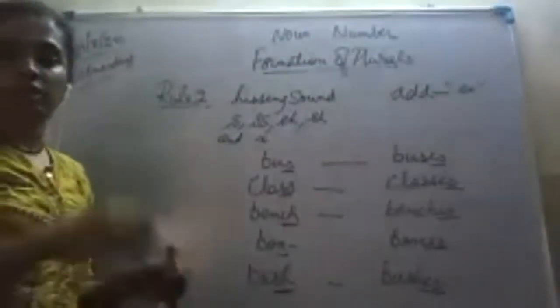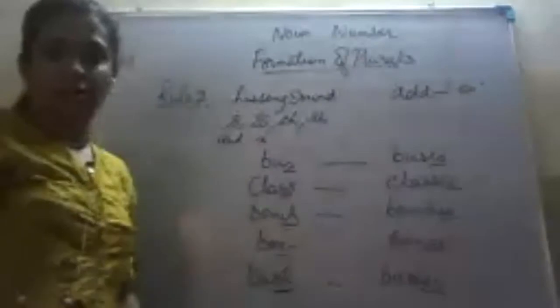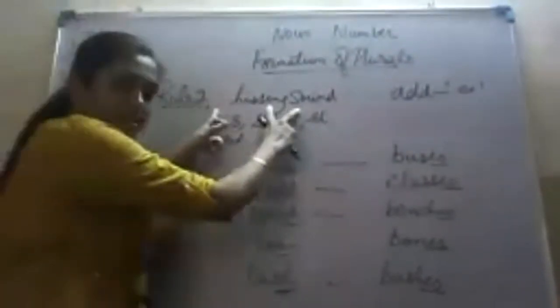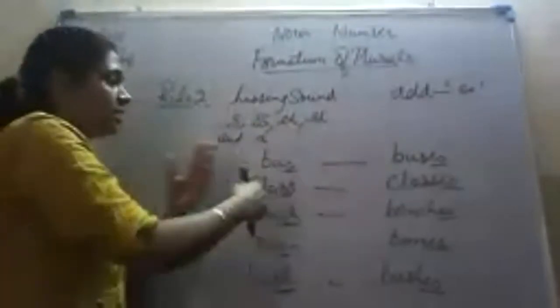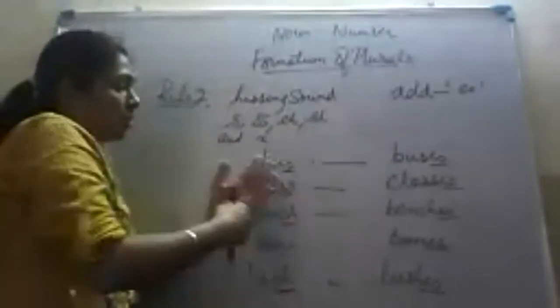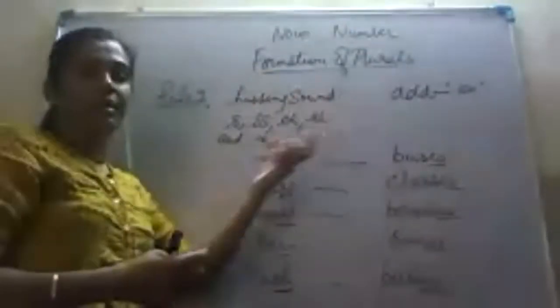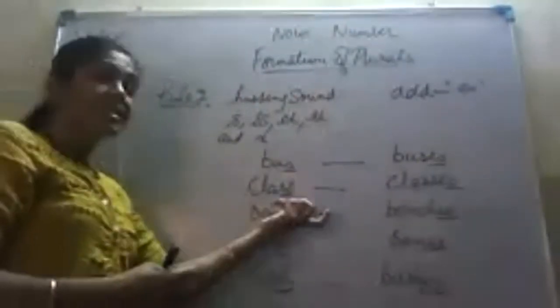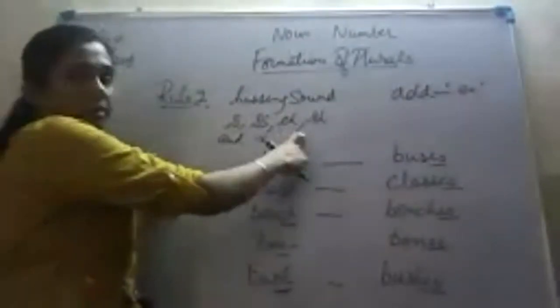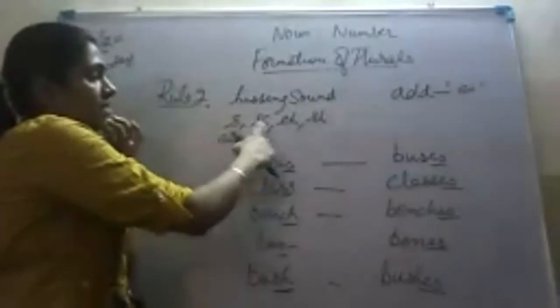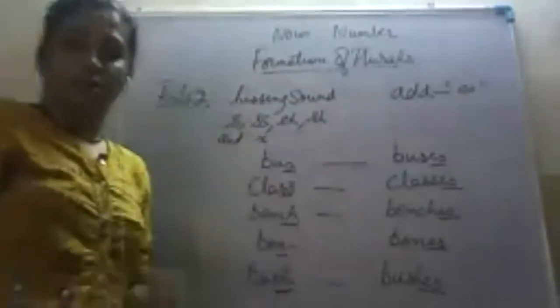You can give the examples in the chat box. Okay, glasses is given by RN, very good. Next, anybody else want to give the examples? The word ending with hissing sound. See, when we pronounce such kind of words, the hiss sound is coming. Box, class, bench, bush. This hiss sound is coming. And these are the words ending with S, double S, CH, SH and X. More examples.